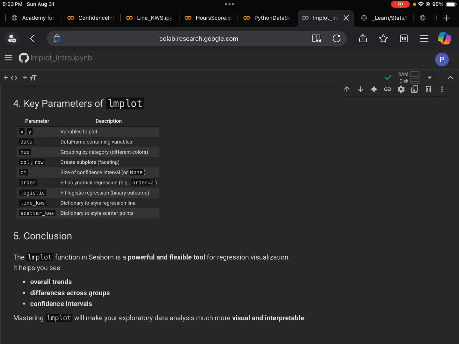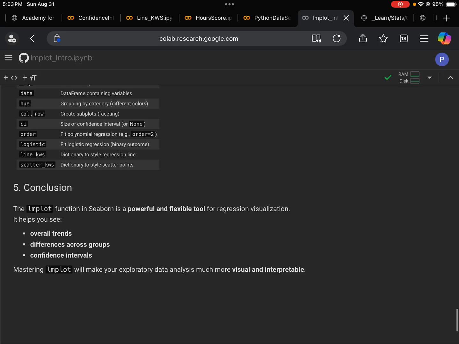That's what the line means here. We can also do the same thing for data points. With that, we have scatter KWS, and this is a dictionary we can pass to matplotlib to style the data points.